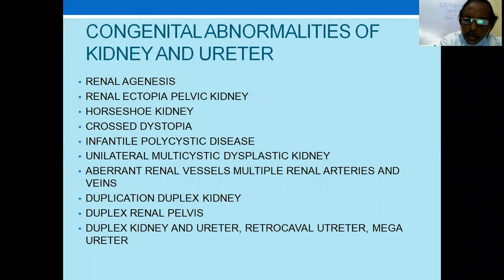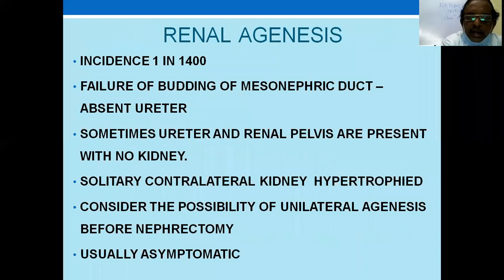Duplication, duplex kidney, duplex renal pelvis, duplex kidney and ureter, retrocaval ureter, and megaureter are some of the ureteric abnormalities which can be there. Renal agenesis incidence is 1 in 1400. It is failure of the budding of the mesonephric duct. Sometimes the ureter may be absent. Sometimes the ureter and renal pelvis are there but no kidney. A solitary contralateral kidney hypertrophies because it takes over the function of both the kidneys.